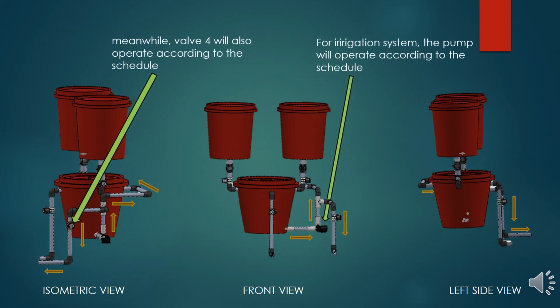The last part for automatic fertilization using Arduino is the irrigation system. For the irrigation system, the pump will operate according to the schedule, and valve 4 will also operate according to the schedule.